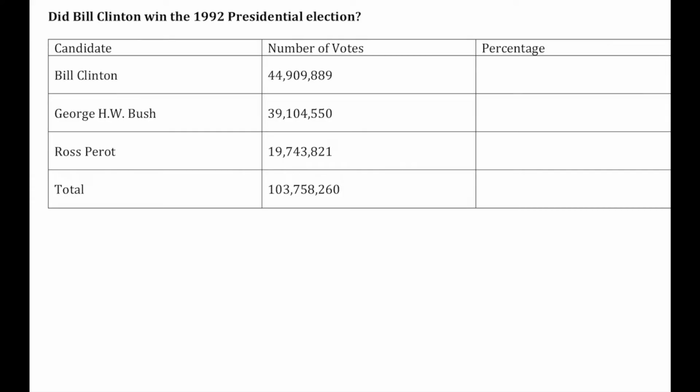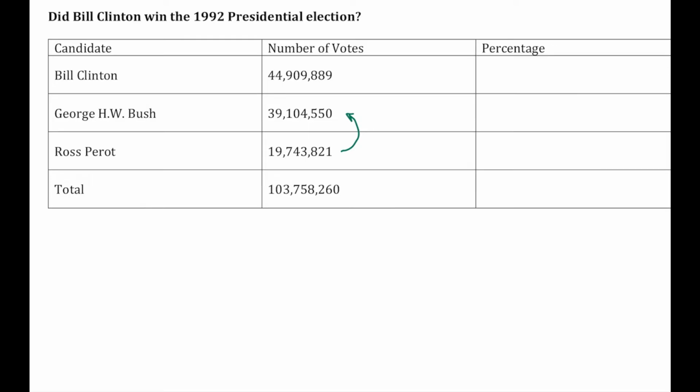So we had Bill Clinton, the Democrat, had 44.9 million votes, almost 45 million votes. George Bush had 39 million votes. And then Ross Perot, this billionaire oil tycoon from Texas that ran as an independent, had almost 20 million votes. Along the political spectrum, Bill Clinton's our Democrat, Bush was our Republican, and then Perot was our independent, but more extreme kind of conservative measures. Did Perot take the election away from Bush? All of those votes, what if instead they went up to Bush?